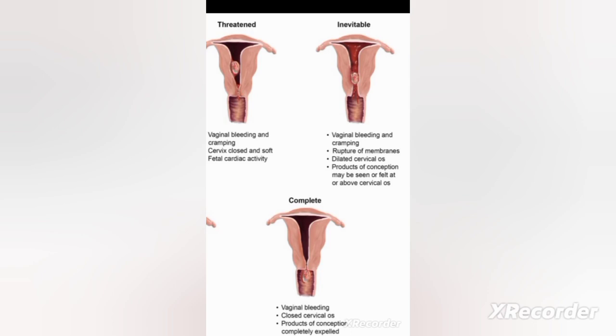Next one, inevitable abortion. Here vaginal bleeding and cramping will be present. Rupture of membranes is also present. Dilated cervical os. Products of conception may be seen or left at or above the cervical os. So in inevitable abortion, the pregnancy will be lost, and here the os is dilated. That's why the products may be present in the cervix also.